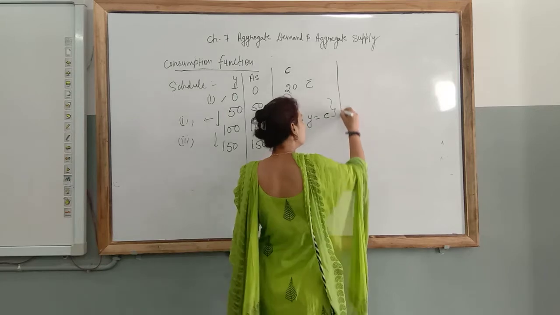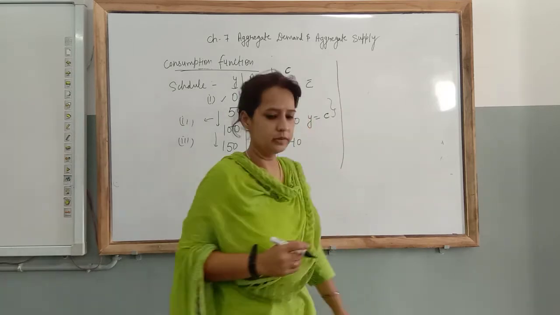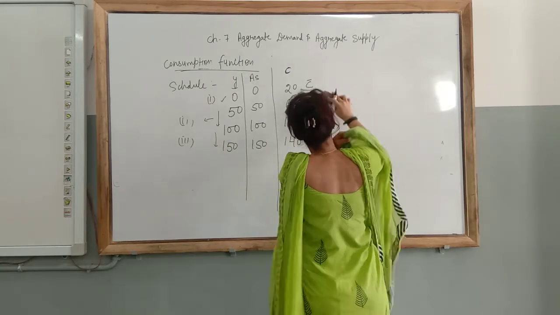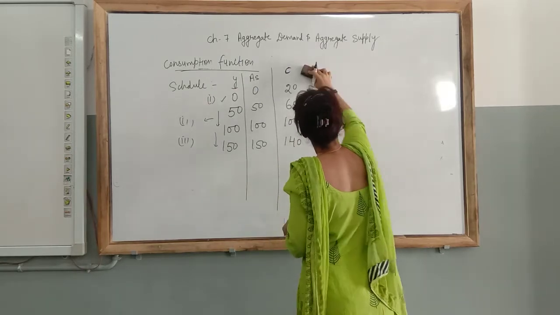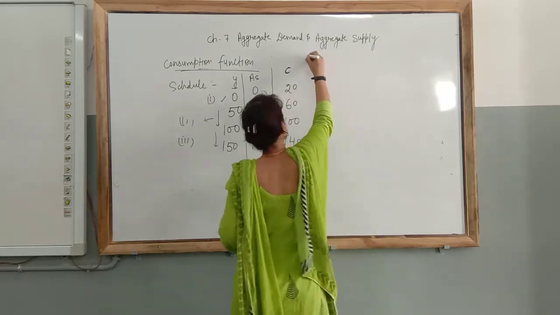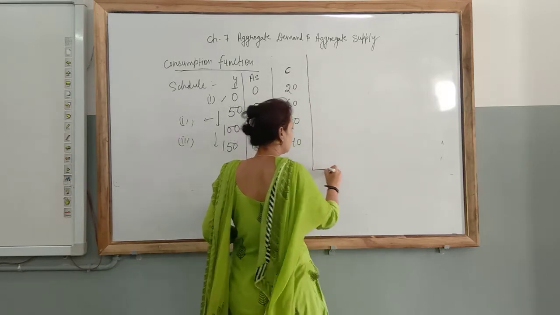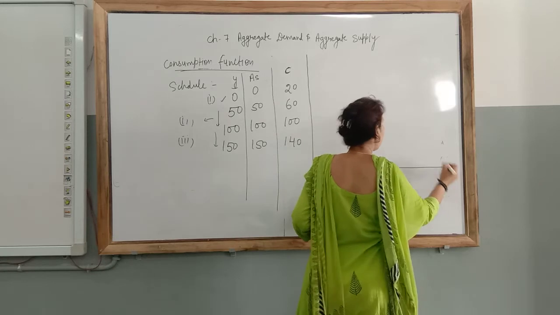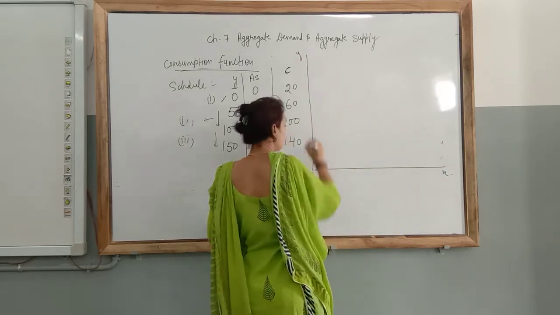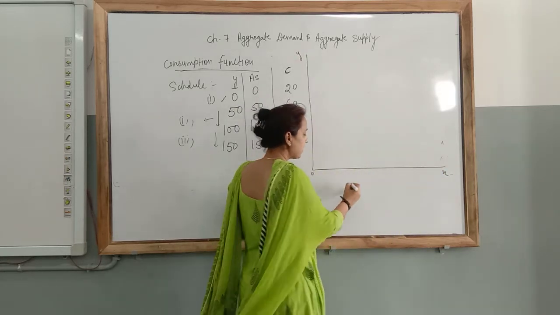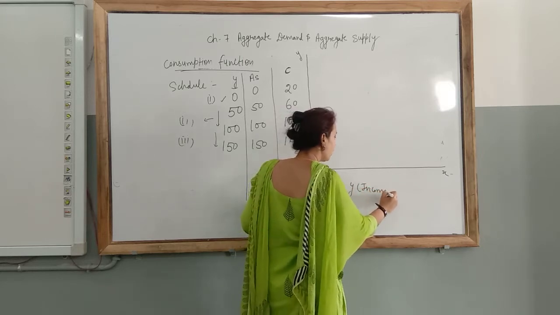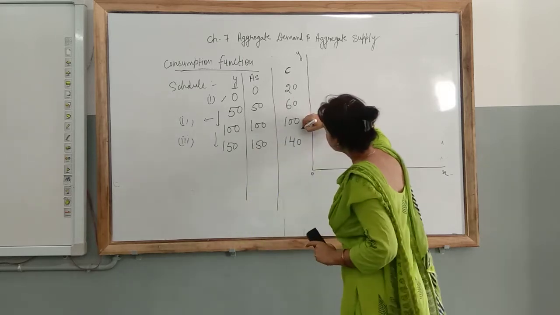Look here. Look there, 0, X and 1. Here we are going to take income always, Y. And here we are going to take consumption.